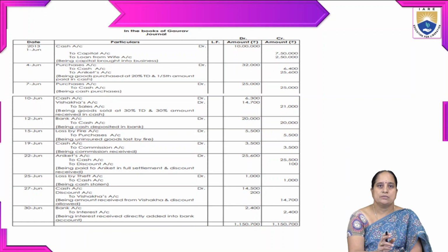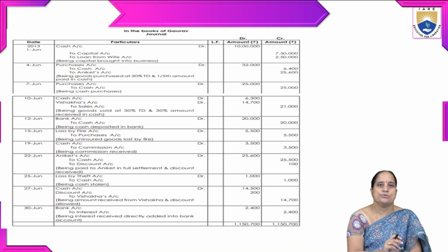The transaction is related to goods purchased at 20% TD and one-fifth of the amount paid in cash. So the total amount is 32,000, which is debited to purchases account, and the same is credited: 6,400 to cash account and the rest of the balance, 25,600, to Ankit account.